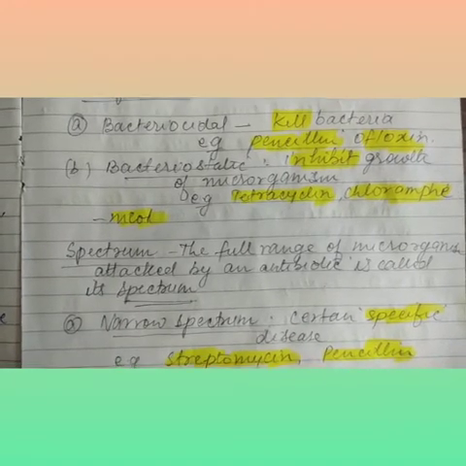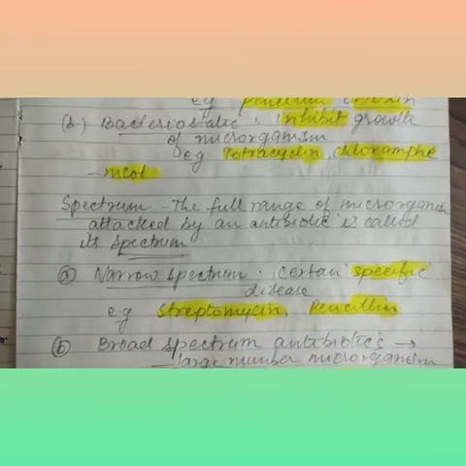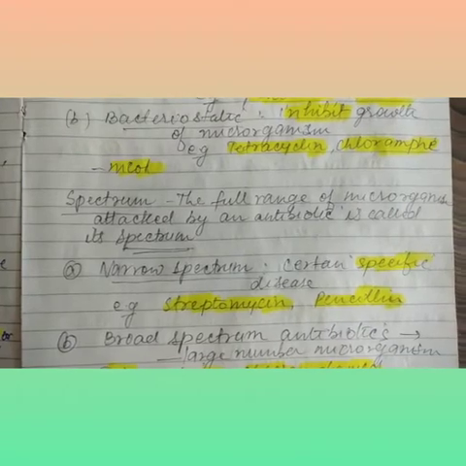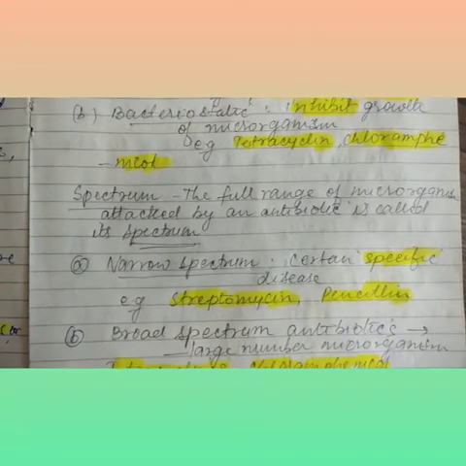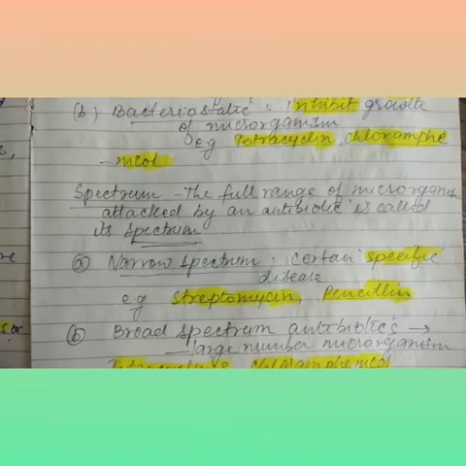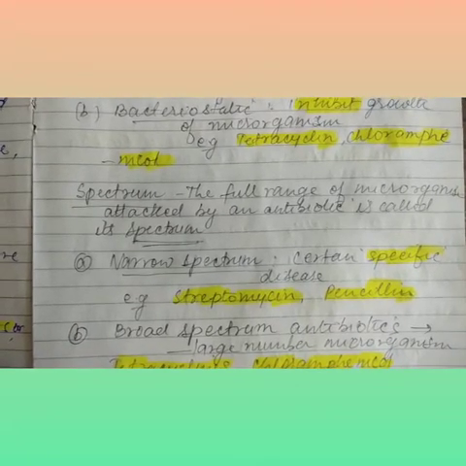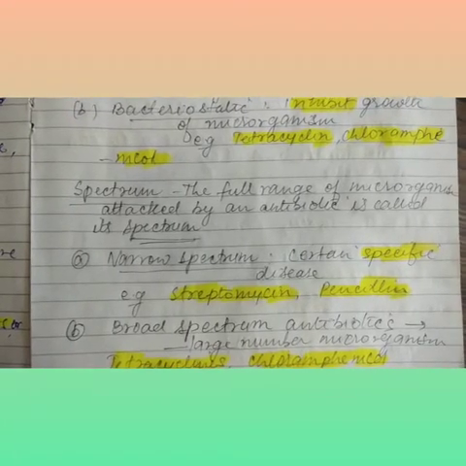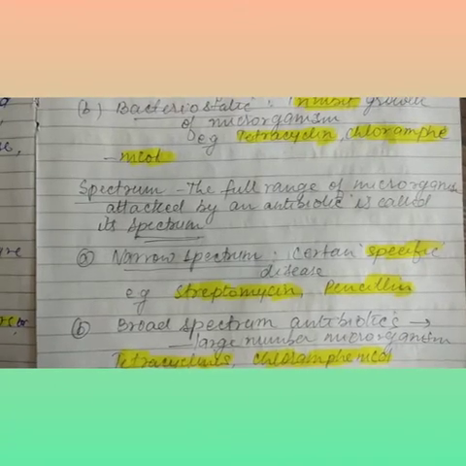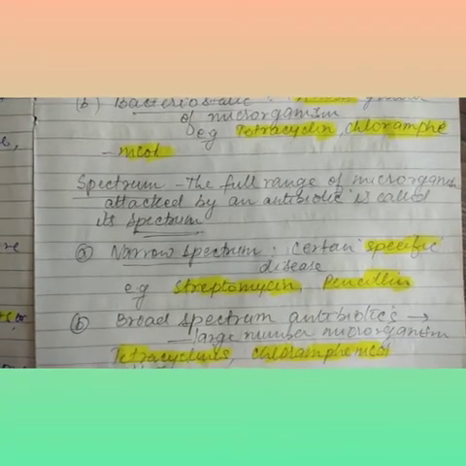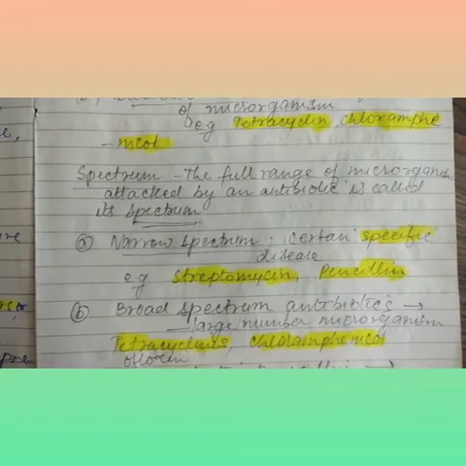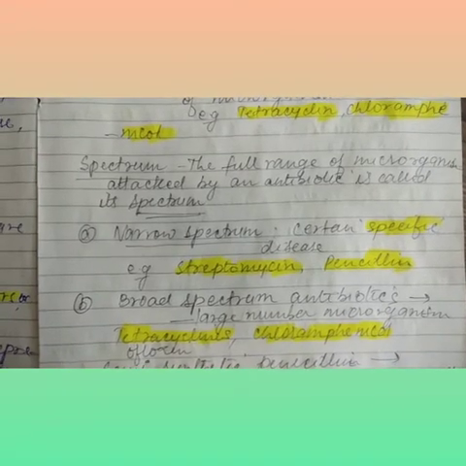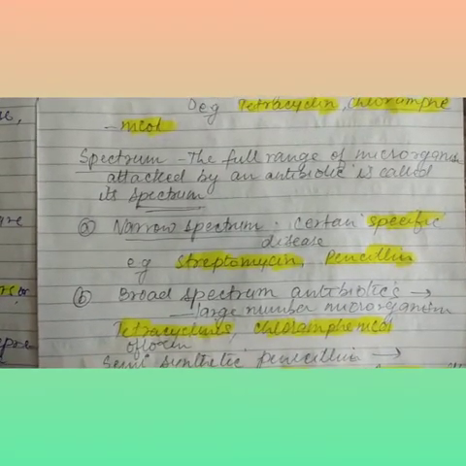Now the next part of antibiotics: spectrum. Spectrum means the full range of microorganisms attacked by an antibiotic. It means spectrum is actually the working of the antibiotic. We already discussed this in a previous video. Now I am dividing it into two parts on the basis of spectrum. The first one is narrow spectrum, used for certain specific diseases. Examples are streptomycin and penicillin.